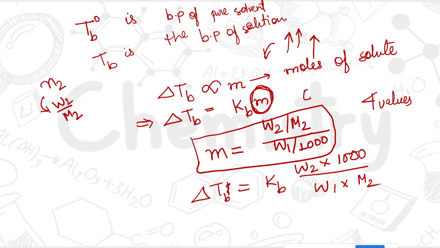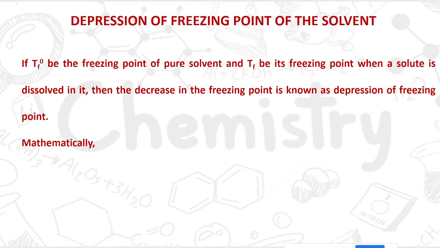Similarly, another colligative property is the depression of the freezing point. In the first case we saw that the vapor pressure lowers, then we saw that the boiling point elevates. Now we will see that there is a depression in the freezing point, meaning the point at which ice forms becomes even lower, it is depressed more.